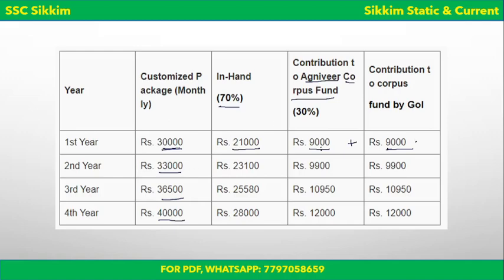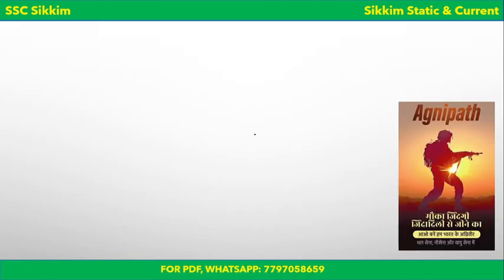Okay, in a similar fashion, for the second year also it's the same. Okay, 30% will be deposited to this fund, and an equal amount of money will be deposited by the Government of India to this fund, and the remaining 70% will be given to the soldiers in hand. Okay, and in the end they'll be getting this aggregate money in the name of some package which we will be discussing in the upcoming MCQs. So remember this. Okay, next.